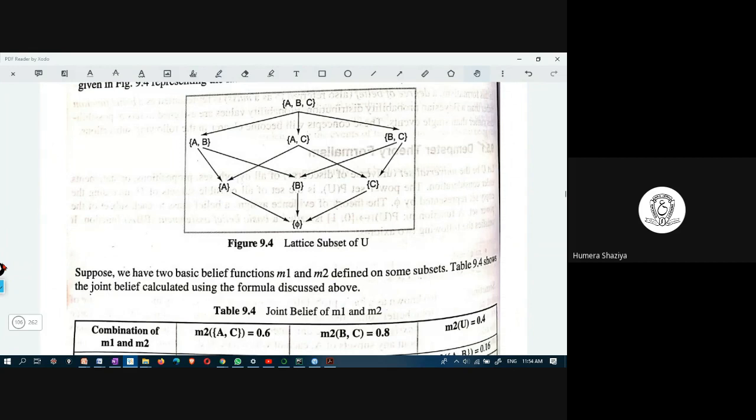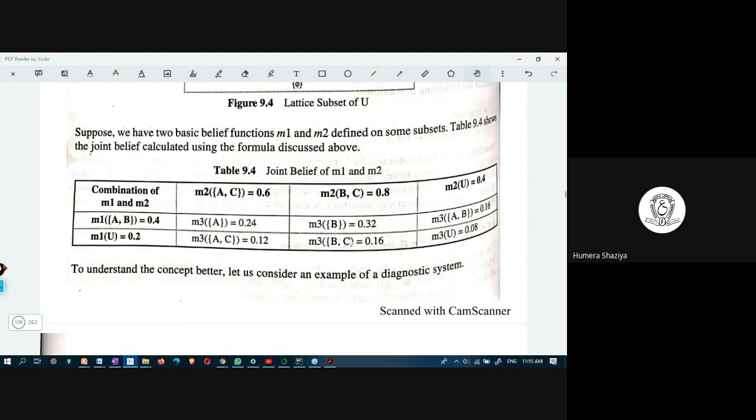Here, A, B, C is a universal set. From A, B, C we have the subsets AB, AC, BC. AB and AC common is A. AB and BC common is B. AC and BC common is C. And AC and AB common is A. A, B, C lead to the phi set, meaning nothing is common in that.